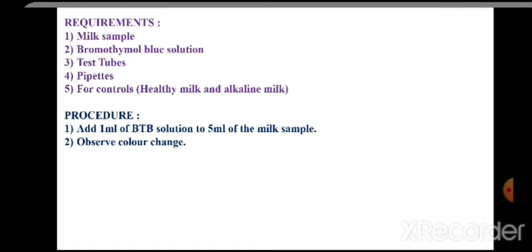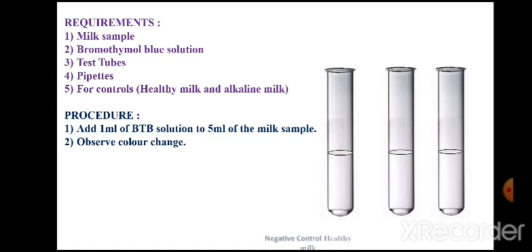The protocol is very easy. We have these three tubes. These three tubes are labeled: negative control, in which we have milk sample collected from a healthy cow that must be having acidic pH; test milk sample, 5 ml poured into this test tube; and for the preparation of positive control, 5 ml of alkaline milk sample is poured into this tube.